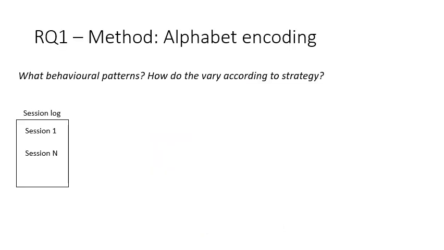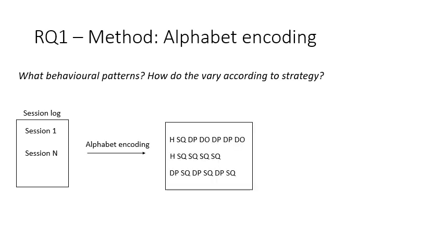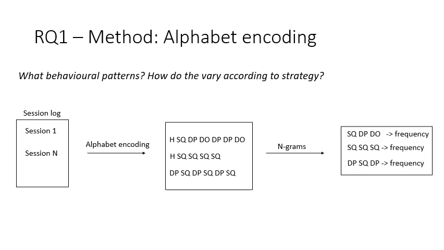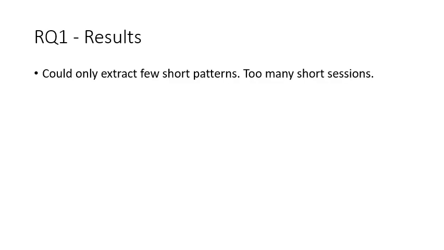To answer our first research question about behavioral patterns, we use a method called alphabet encoding, where actions in the sessions are assigned a symbol in an alphabet to create words. And on these words, you can apply algorithms normally used for gene sequencing or text analysis to extract common patterns and their frequency. We could only extract a few short common patterns because our corpus had too many short sessions.